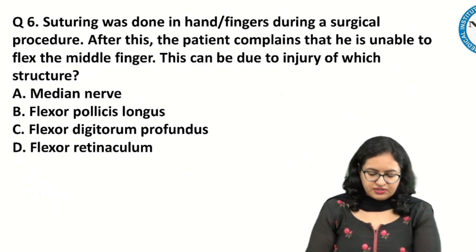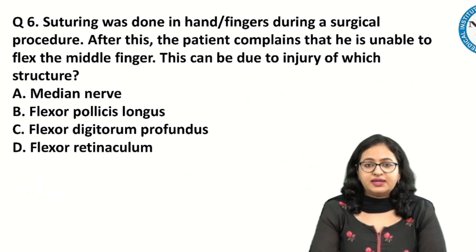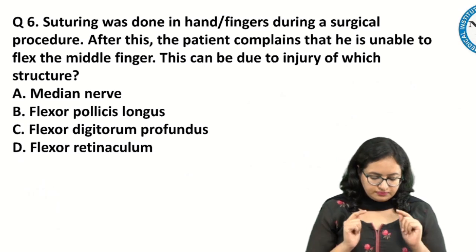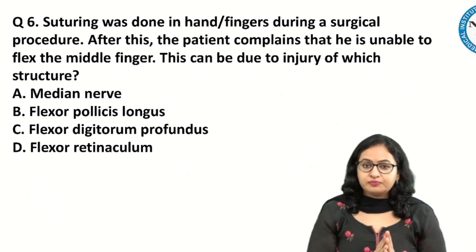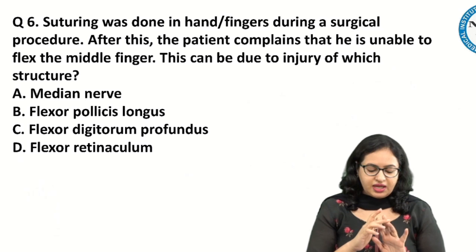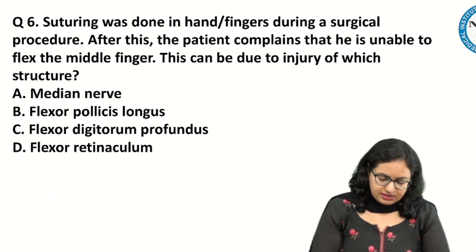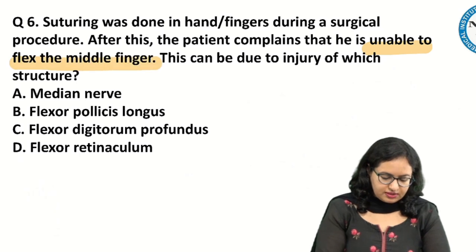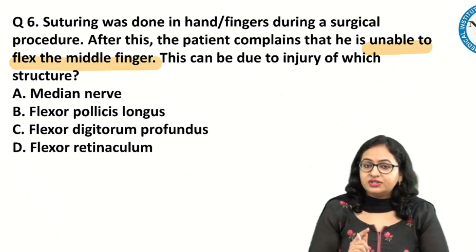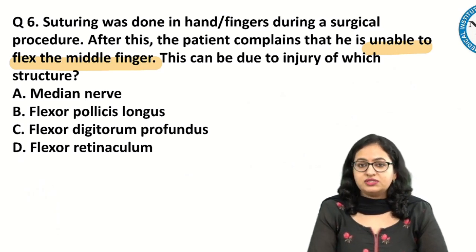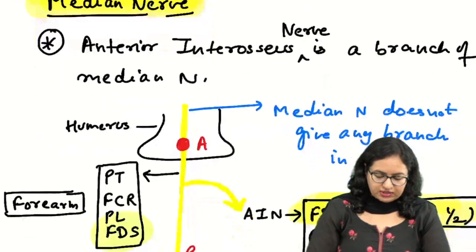Now coming to the next question over here, this question was that suturing has been done in the fingers and the hand over here. And what happens is that after this, the patient complains that there is inability to flex this middle finger. He's unable to flex the middle finger. Now this can be due to the injury of which structure? Now for this you should be knowing about the median nerve, about the various tendons over here which we have repeatedly discussed in the classes.